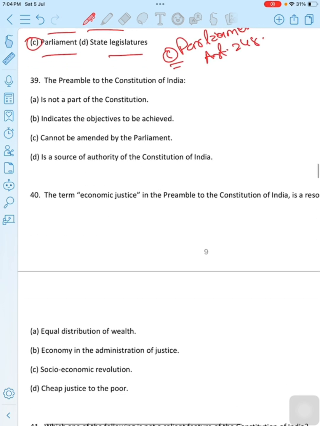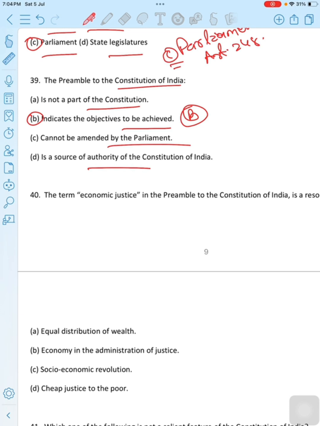Move to the next question. The preamble to the constitution of India: first option is not a part of the constitution. Second is indicates the objective to be achieved. Third option is cannot be amended by the parliament. Last option is a source of authority of the constitution of India. Then the correct option is option B, indicates the objective to be achieved.